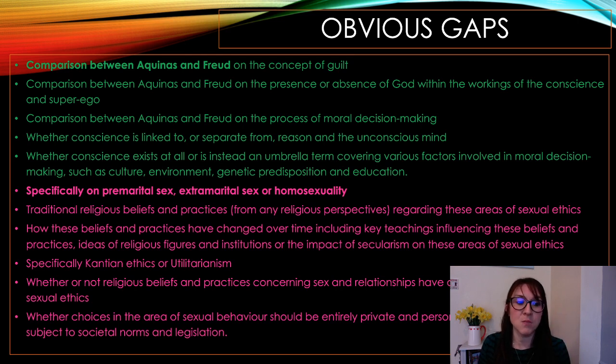Finally, sex ethics, specifically a question on premarital, extramarital or homosexuality. Traditional religious beliefs and practices from any religious perspective regarding these areas of sexual ethics, how these beliefs and practices have changed over time, including key teachings influencing these beliefs and practices, ideas of religious figures and institutions, or the impact of secularism on these areas of sexual ethics, specifically Kant or utilitarianism, whether or not religious beliefs and practices concerning sex and relationships have a continuing role in sexual ethics, and finally, whether choices in the area of sexual behaviour should be entirely private and personal, or whether they should be subject to societal norms and legislation.